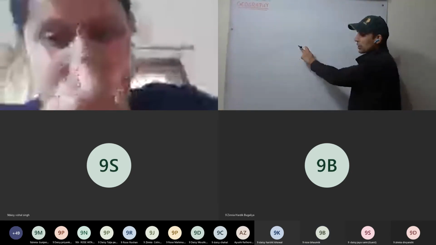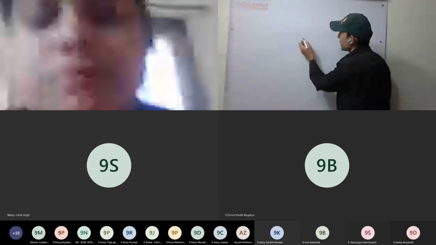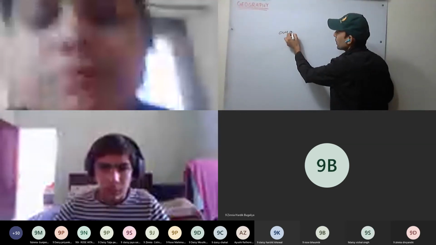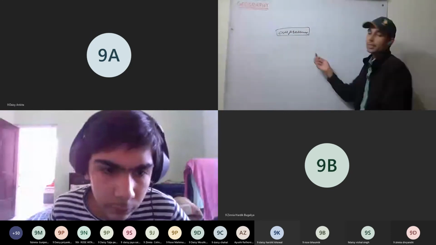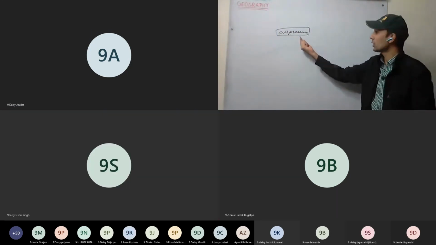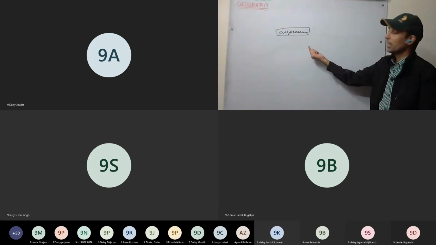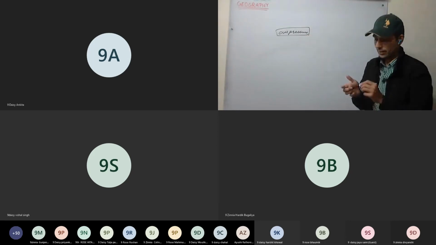Now see here, the pressure exerted by the air is called air pressure. Air is nothing but a mixture of gases. So it is maximum near the Earth's surface, and as the altitude increases, it decreases.